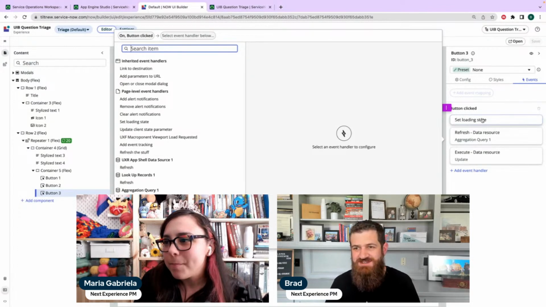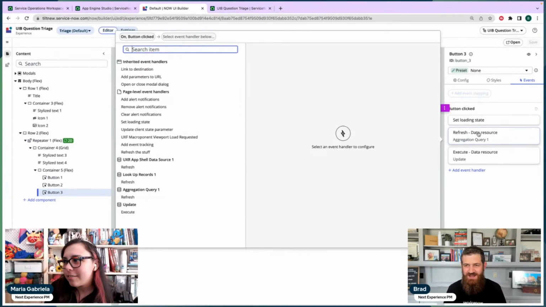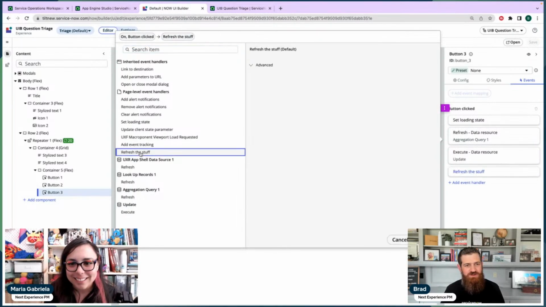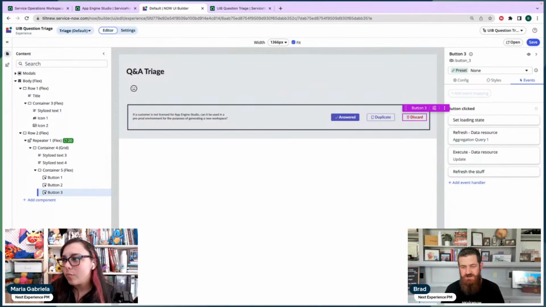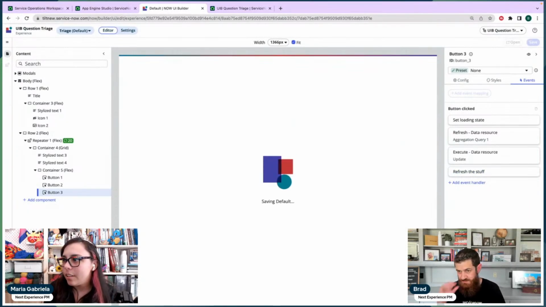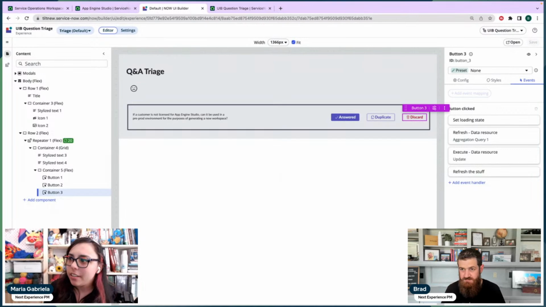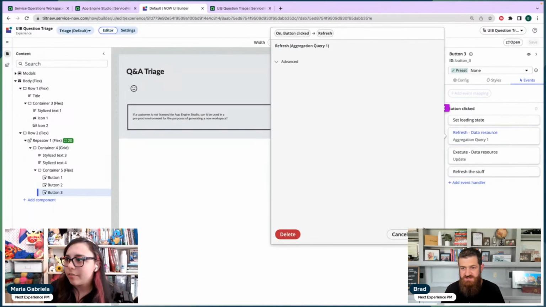Somebody said refresh the page, but I haven't saved in a while, so we would have lost a lot of things had I done that. So I just recreated that. That refresh the stuff event has shown up under page level event handlers. So I'm going to add it here. Should we remove the refresh data resource? What else did I delete then?